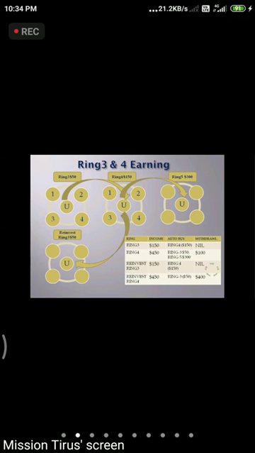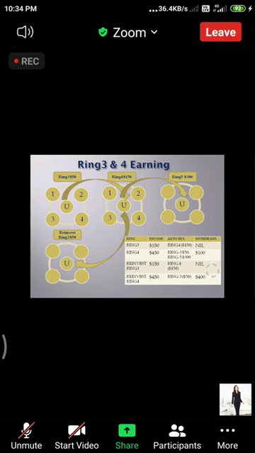As we reinvested $150 in the third ring, and we have invested in the fourth ring, we are going to earn from the reinvestment income, that is $150 for the third ring and $450 for the fourth ring. It goes on coming over and over.